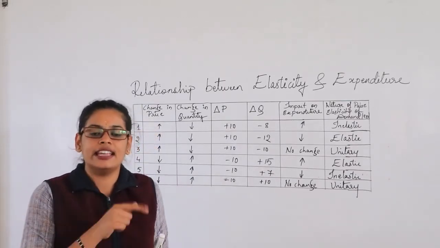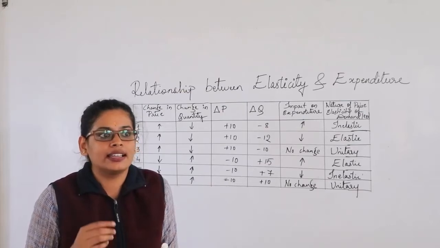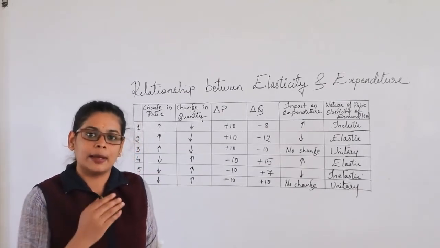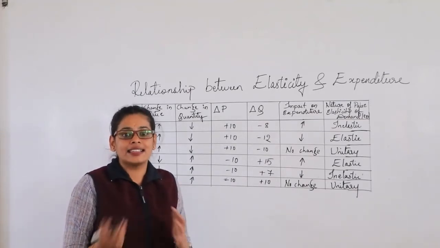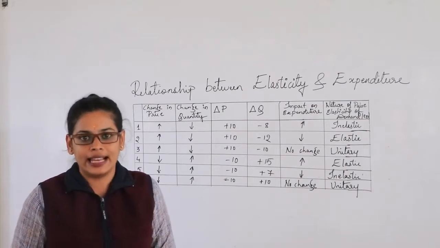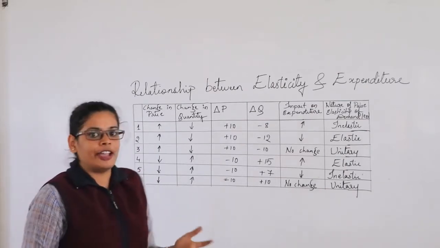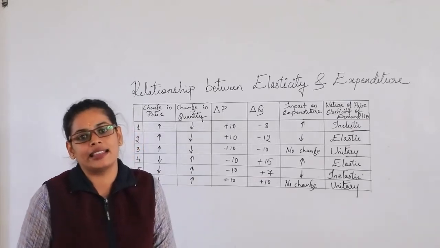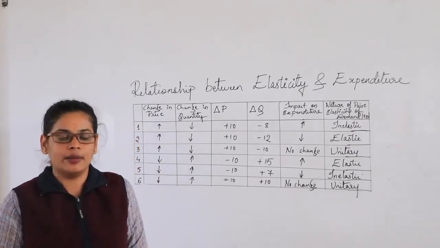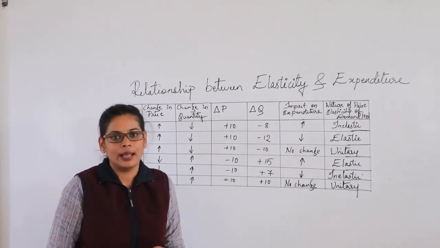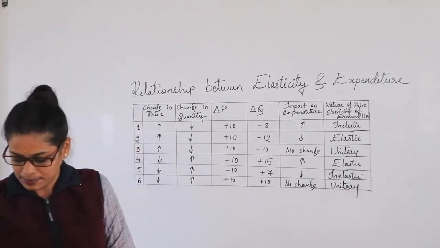So in the case of food commodities, it is price inelastic. But when we are talking about luxury goods, the demand will be elastic. In the same way, when we have close substitutes for the commodities, then we can see there is price elasticity, right? So these are the factors which are determining the elasticity of the goods or the price.